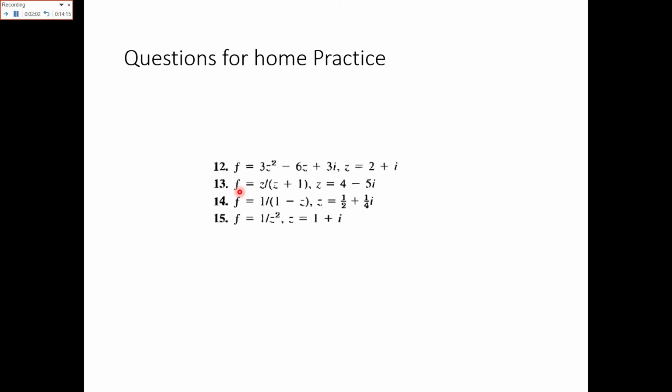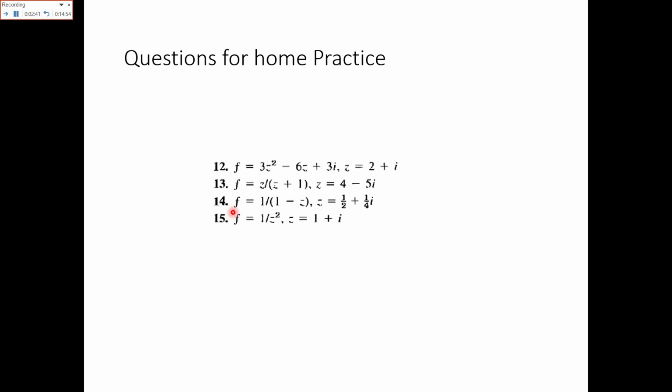So in this question we will introduce a complex conjugate. We will multiply by the conjugate of the denominator, so that the denominator would be free from the i term. Again we will separate the real and the imaginary part. That would give us u and v, the real and the imaginary functions. Then at the end, in place of z we will put 4 − 5i and again solve the function to define the function at this value.